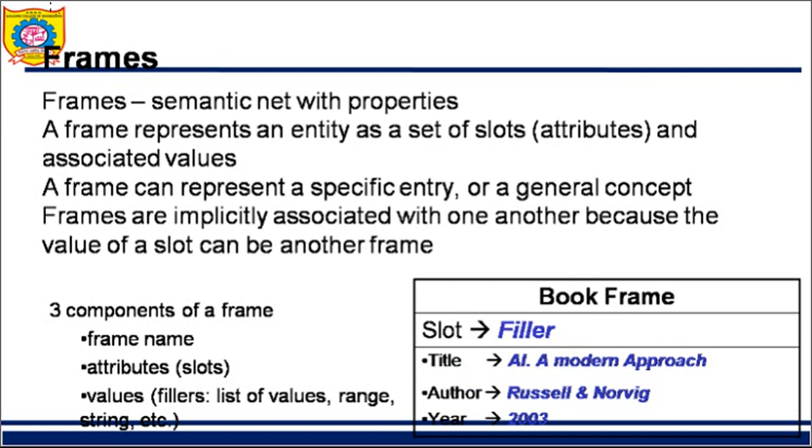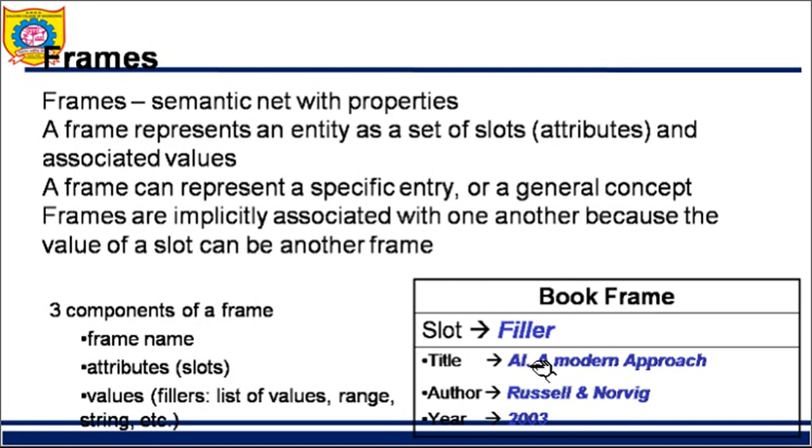Okay, then my frame has these attributes, or I can call them slots. So what are the attributes? Title is one attribute, author is another attribute, year is another attribute. Okay, and secondly we have the slot filler.